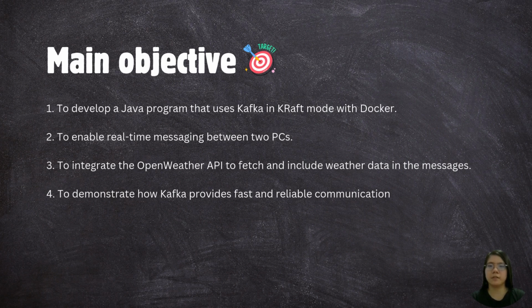The main objectives are to develop a Java program that uses Kafka in KRaft mode with Docker to enable real-time messaging between two PCs, to integrate the Open Weather API to fetch and include weather data in the message, and to demonstrate how Kafka provides fast and reliable communications.